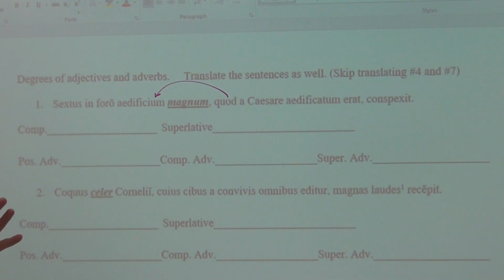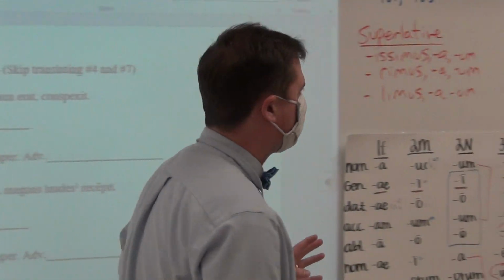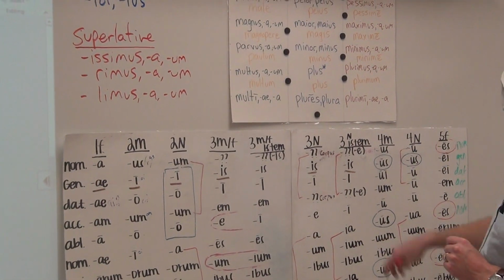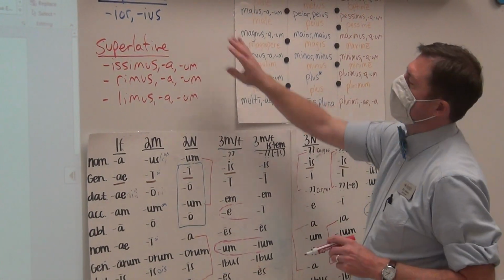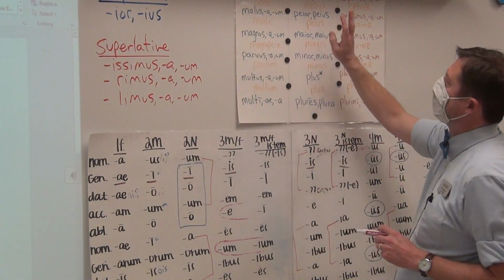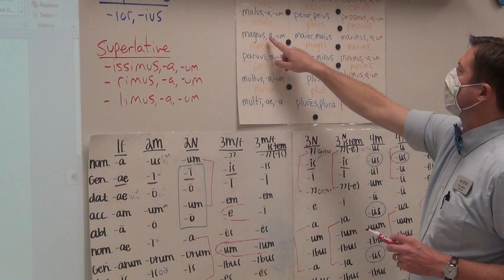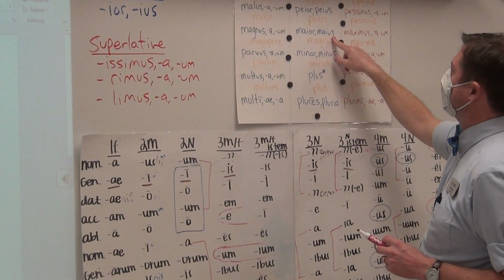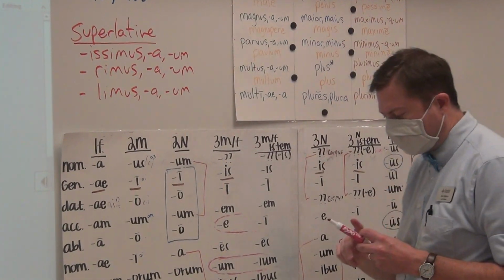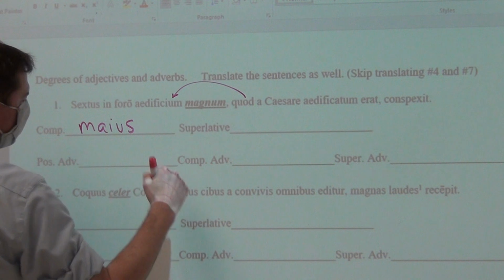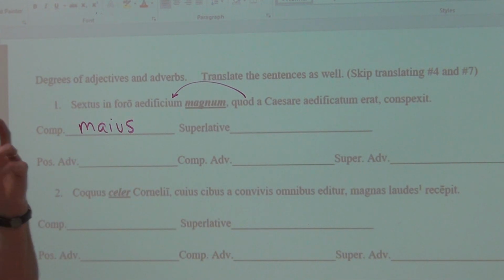Now, it is also irregular. Remember the 6 adjectives that are bonus, malus, magnus, and so forth and so on. Their forms are irregular and don't follow the same pattern that normally we see. So let's first look at magnum. Magnum here is going to then turn into maior and maius. Maius is the correct answer because the neuter accusative is identical to the nominative.